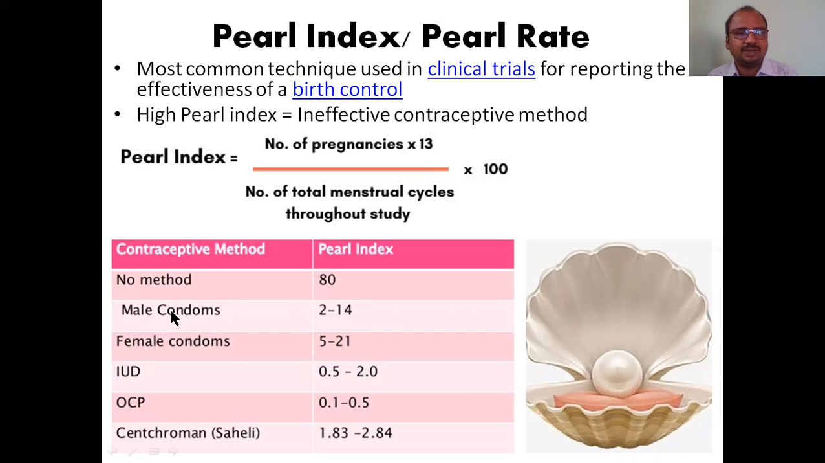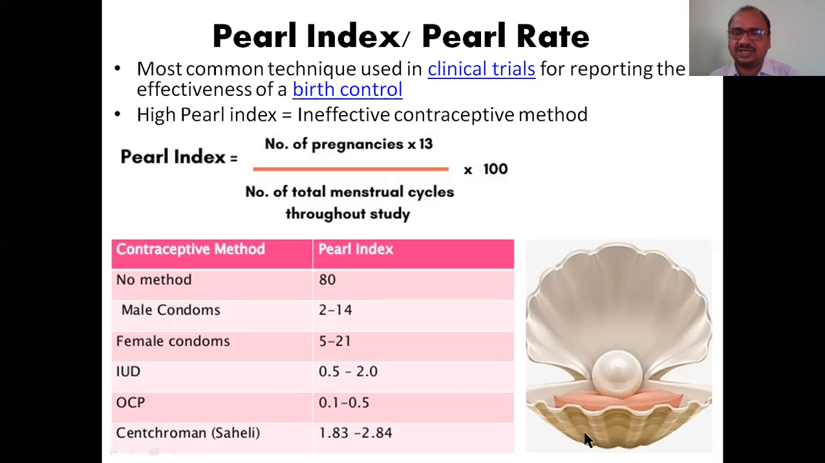Okay, see here, and if you come to the OCP, oral contraceptive method, Centchroman or Saheli, the average is 2, I have mentioned. It should be less. As low as possible your Pearl index, that is a good method. Less Pearl index, good contraceptive method. High Pearl index, ineffective contraceptive method.